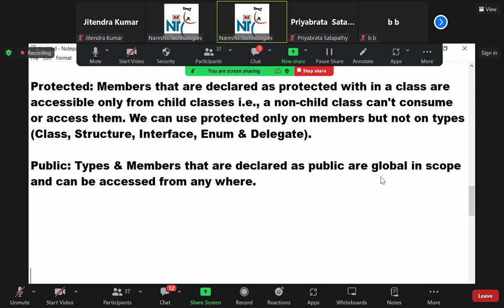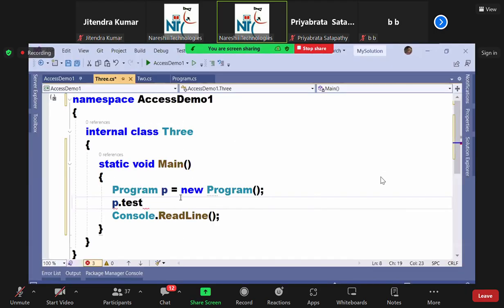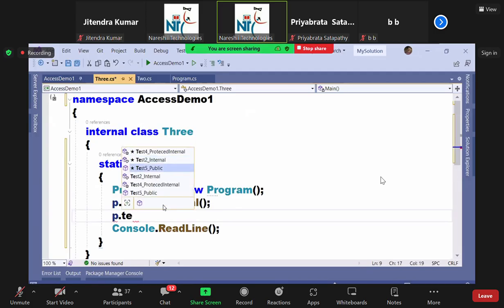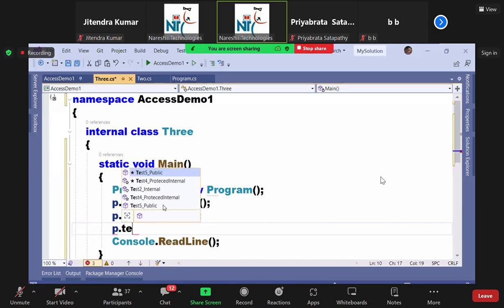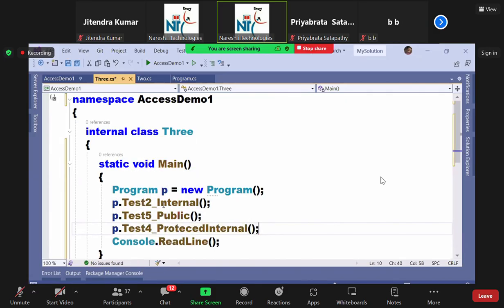Private, protected, public. And to make you understand this, I have shown you three scenarios till now. What are the three scenarios I showed you? Let me look at all the methods. What is accessible here? Internal is accessible. Public is accessible. And protected internal is accessible. What was not accessible? Private protected.